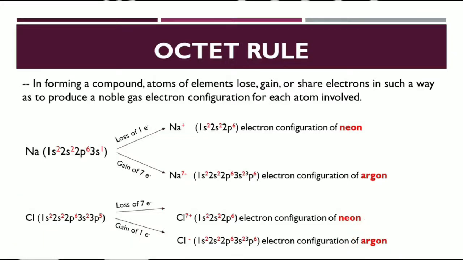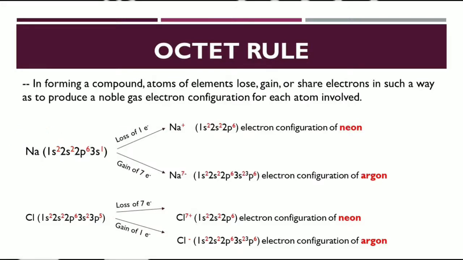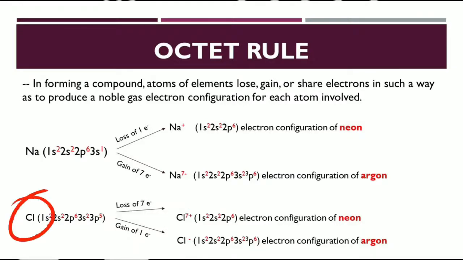Ngunit, kung saan mas maliit yung electron na maglulus or magigain, ayun yung magiging pabor sa mga atoms. So, in the case ni sodium, mas pabor sa kanya na magbitaw na lang ng isang electron kaysa sa kumuha pa ng 7 electrons. In the case of chlorine, mas pabor sa kanya na kumuha ng isang electron kaysa magbitaw siya ng 7 electrons.